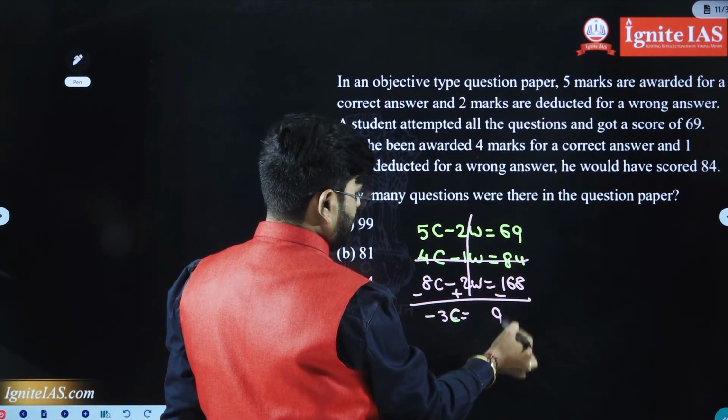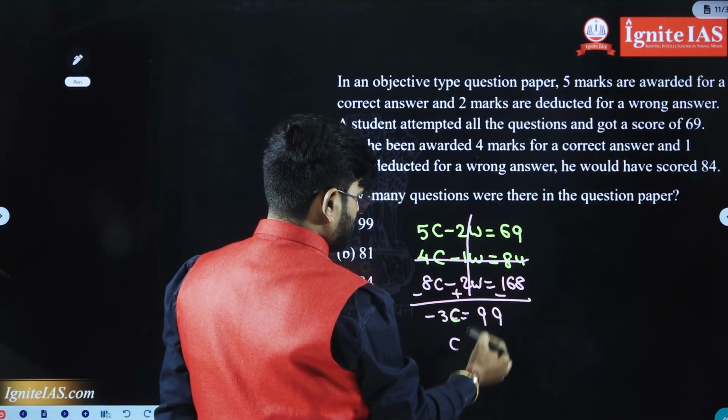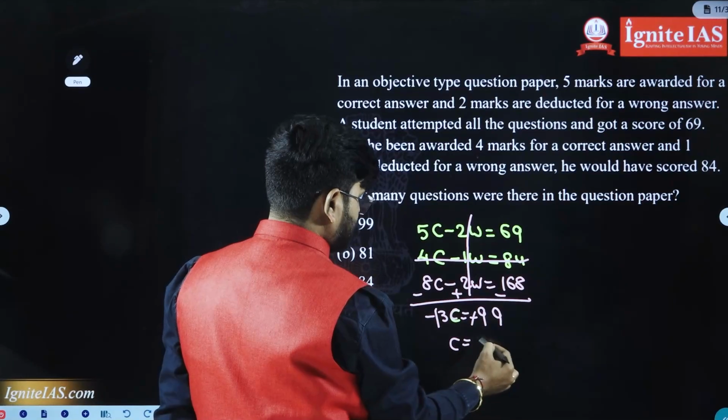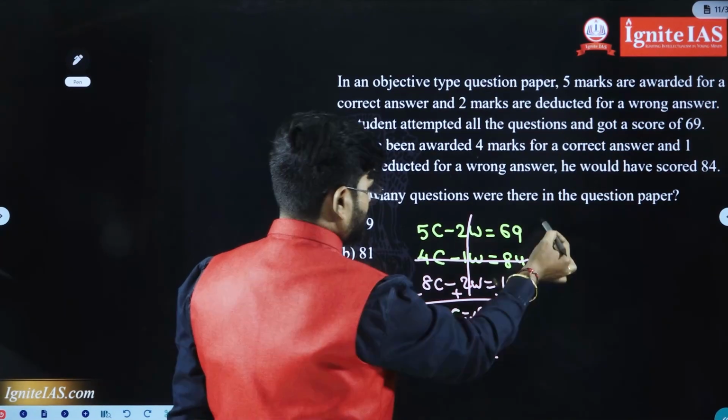So minus 168 plus 69 gives minus 99. Minus, minus cancel. C is equal to 33. So the number of correct questions is 33.